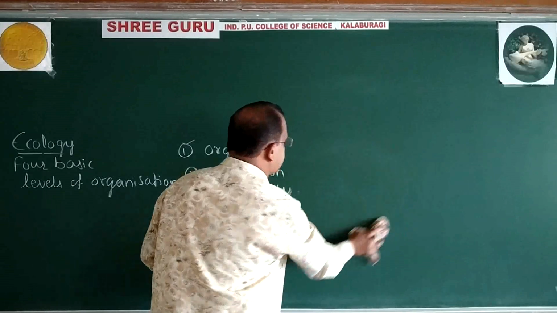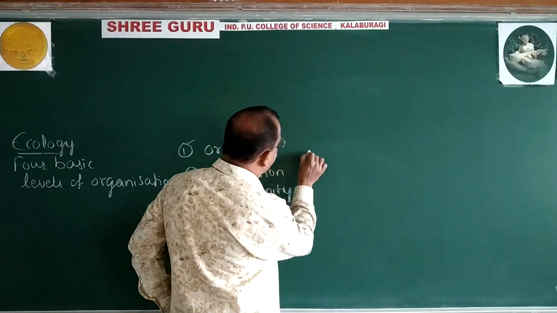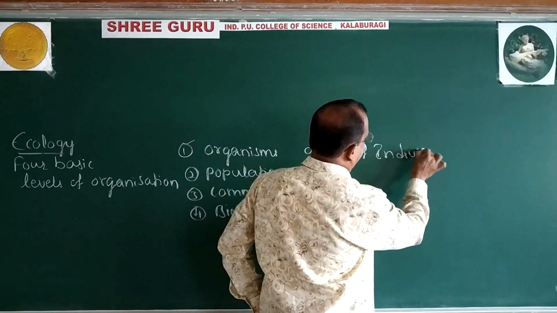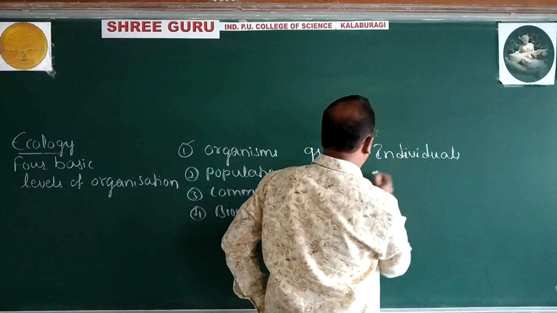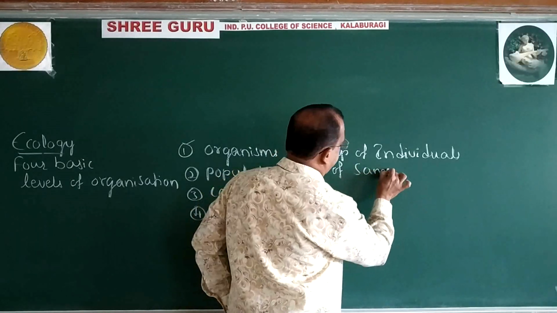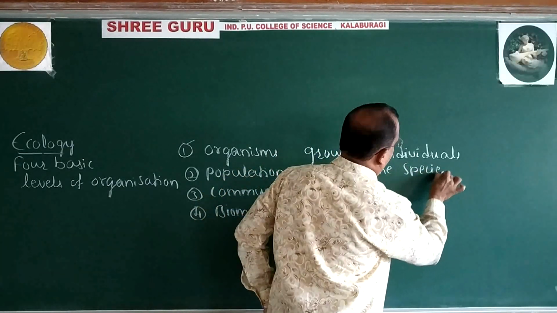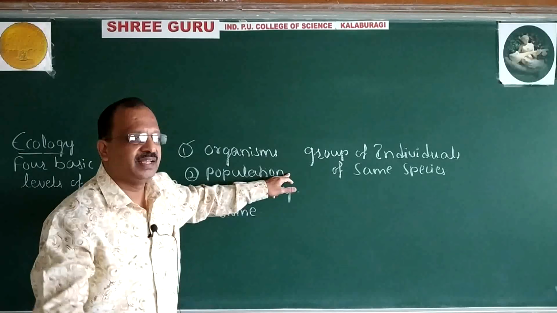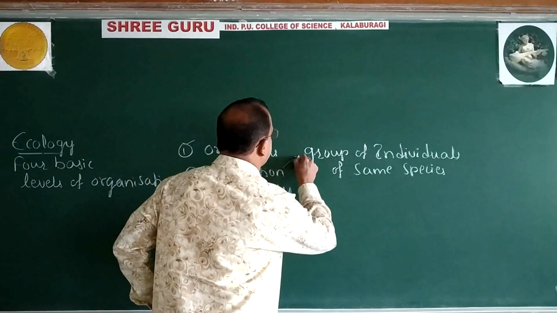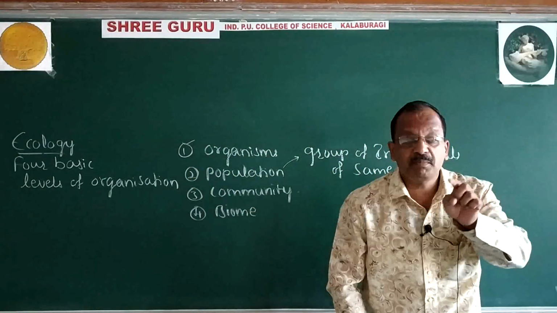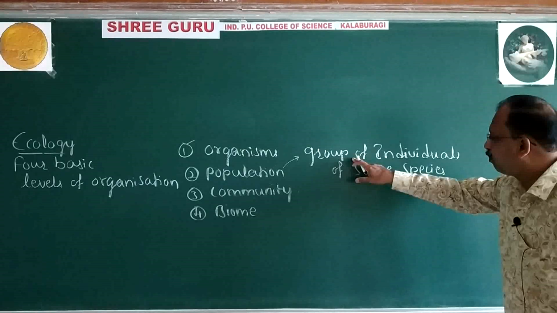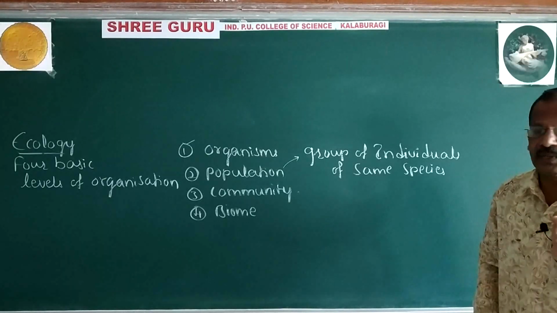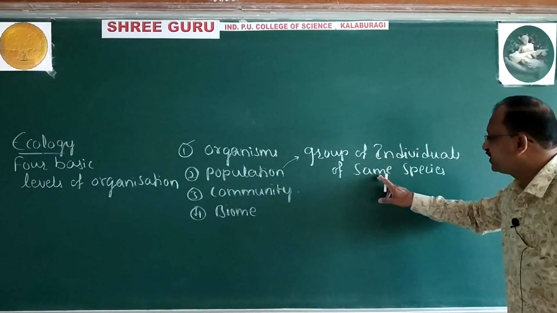Population. It is the group of individuals of the same species inhabiting the same area at a particular time. Look over here. Population is a group of individuals of the same species.